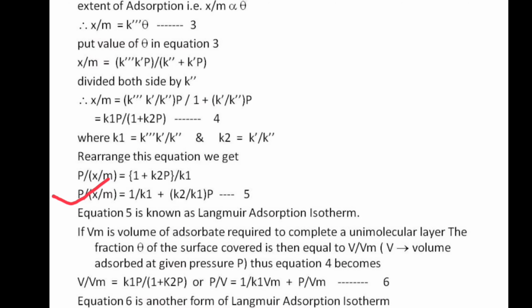Now this equation is known as Langmuir adsorption isotherm, which is also written as equation number 6, another form of Langmuir adsorption isotherm. Here the difference is that instead of x by m, v upon vm is taken as adsorption.